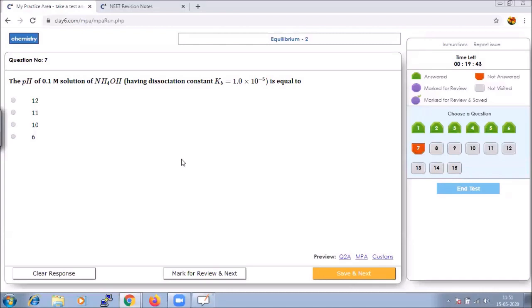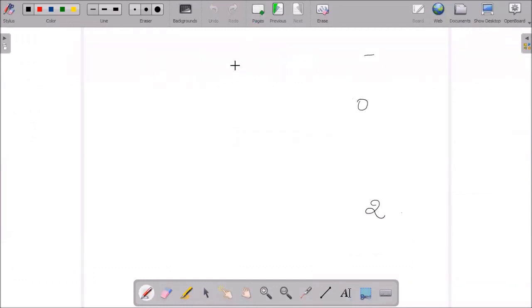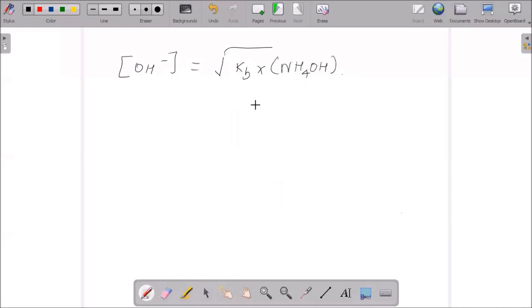So immediately we can calculate OH minus. OH minus is equal to the square root of the Kb value into the concentration of NH4OH. So Kb we know is 10 to the power of minus 5, into 10 to the power of minus 1, the whole under root, which will give you 1 into 10 to the power of minus 3.